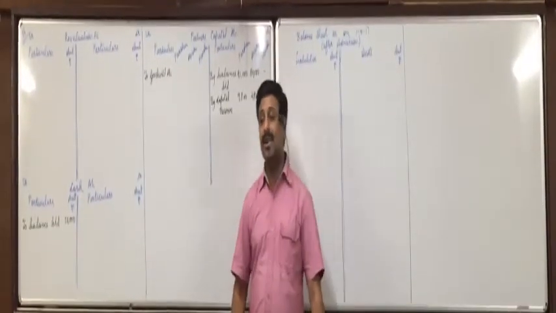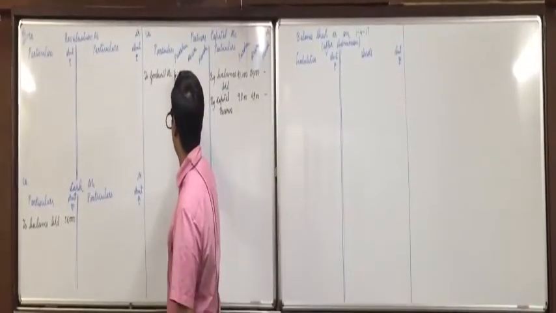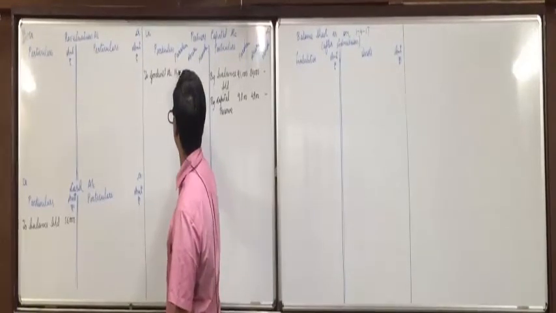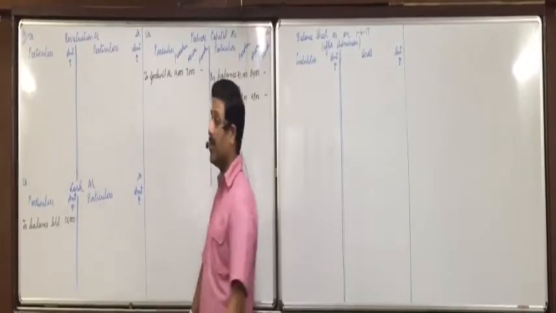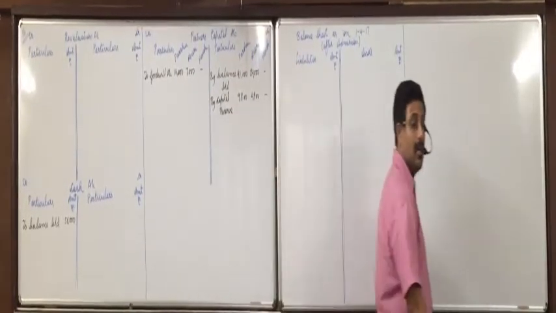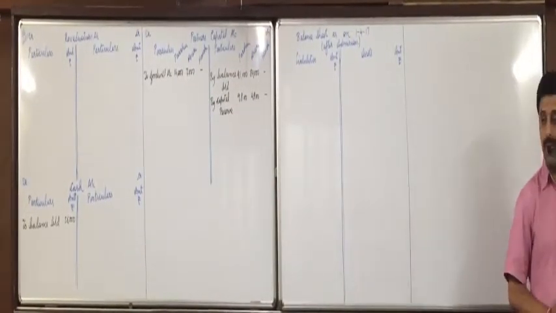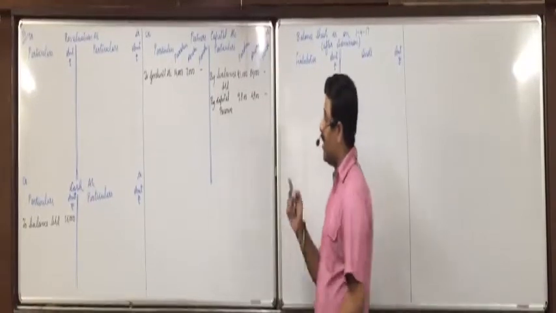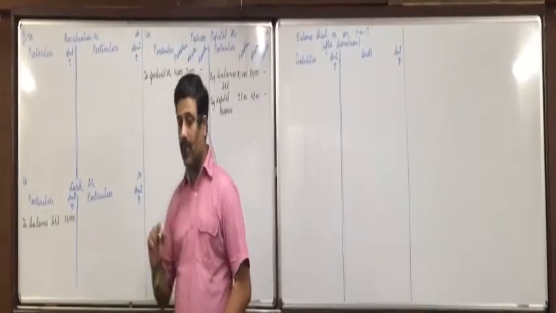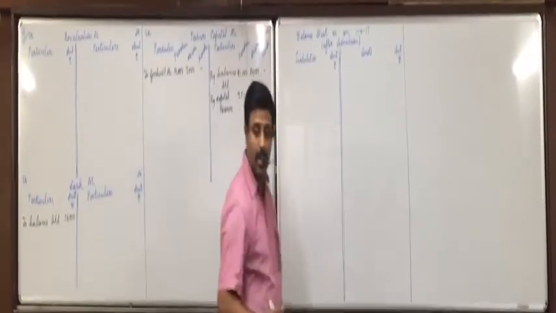And 14,000 and 7,000. 21,000 into 2 by 3 is 14,000. And 21,000 into 1 by 3 is 7,000. Did you understand this? What will be the journal entry for goodwill? Parshvi's capital account debit 14,000, Anjali's capital account debit 7,000, to goodwill account 21,000.